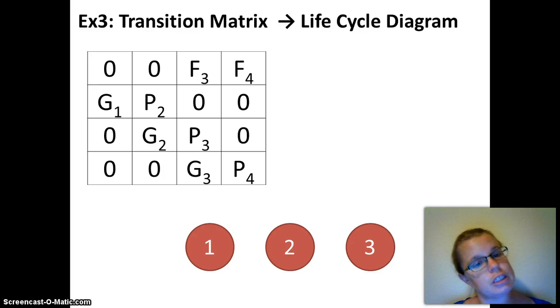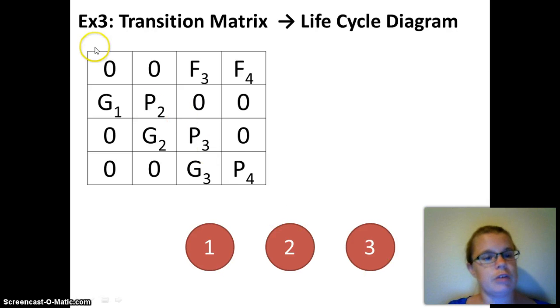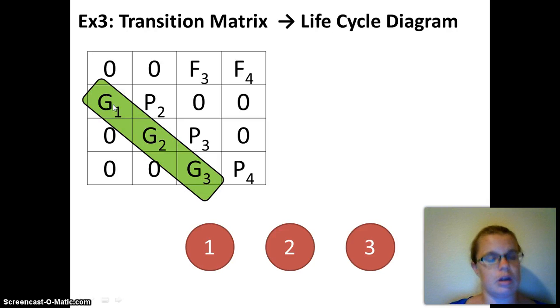Now let's try doing this a different way. If we know what the transition matrix is, can we predict what the life cycle diagram should look like? So remember, from is up here, so let's try looking at from stage 1 to the other stages. Stage 1 can't stay in stage 1 for more than 1 year, but it can grow. Oh, okay. No, let's do this a different way. Let's look at the growth first.